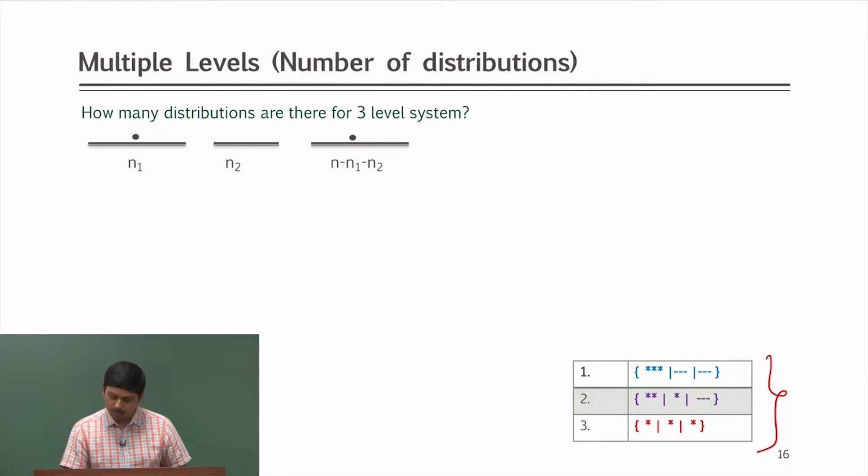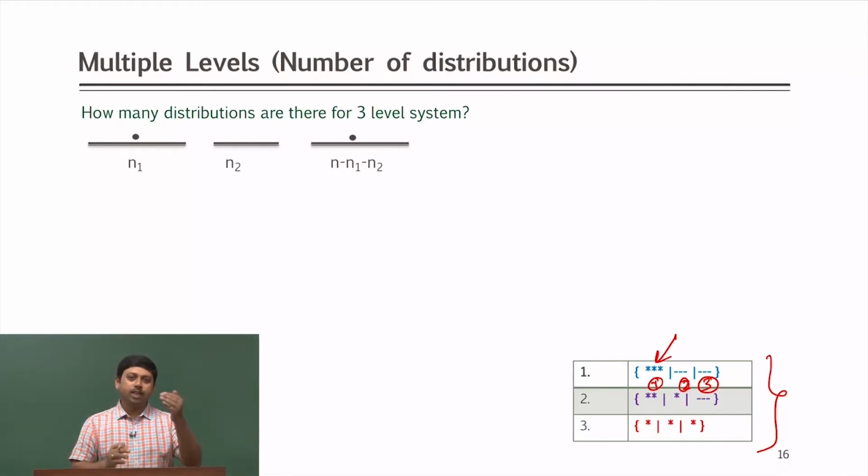Stars are like indistinguishable particles, and these are boxes: box number 1, box number 2 and box number 3. So it is an indistinguishable particles in indistinguishable boxes problem. If you are not confused by all this indistinguishability and distinguishability, there are only 3 possibilities. Particles are distinguishable and labels are distinguishable, that is one. Particles are indistinguishable and labels are distinguishable, that is another. And both are indistinguishable.